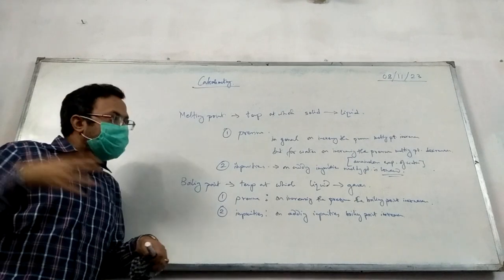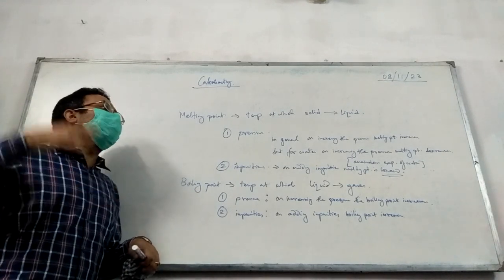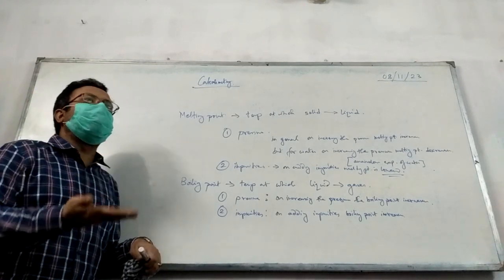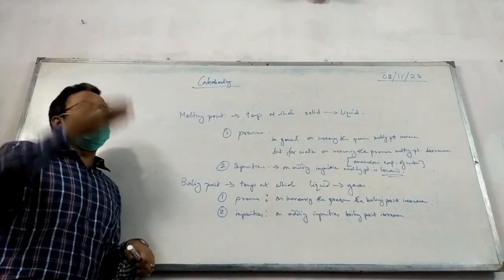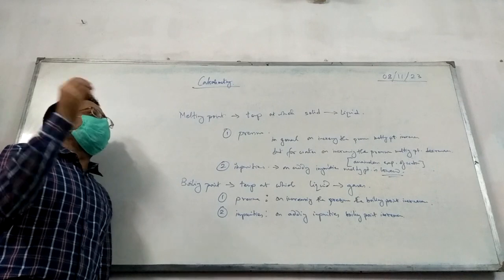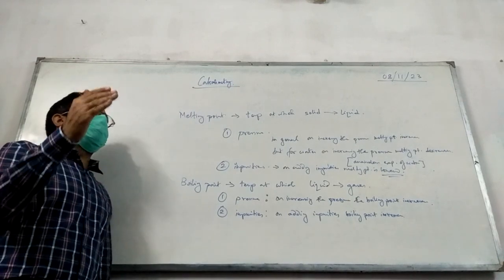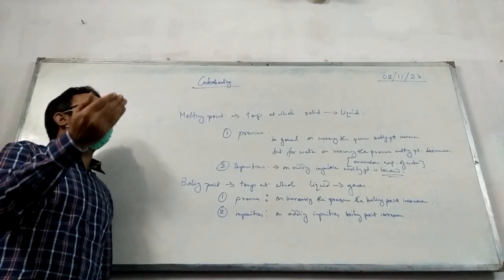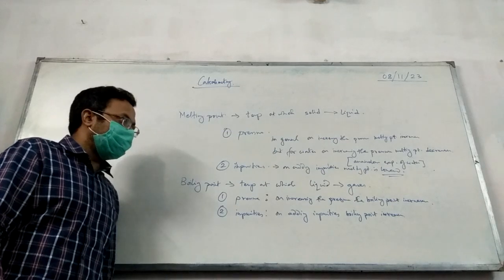So if you want to boil it, what do you need to do? You need to supply more heat energy. So the temperature will increase, so the boiling point will increase. So if pure water boils at 100 degrees Celsius, if you take salt water, it will boil at an elevated temperature, say 105 or 106 degrees Celsius or so.